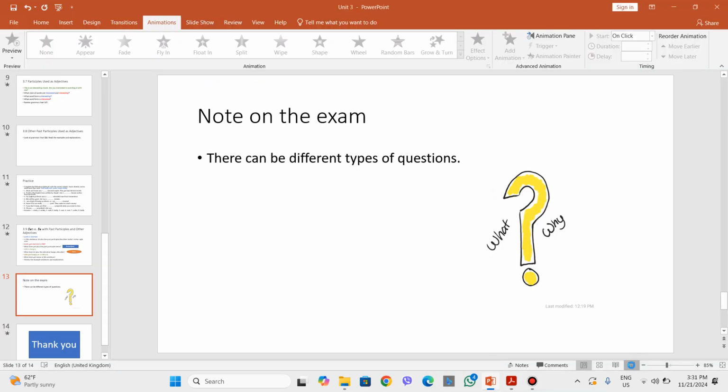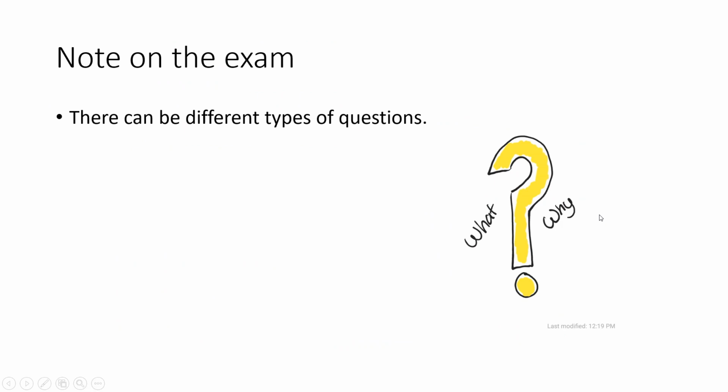Now there is a note on the exam. There can be different types of questions, and by this I mean that the questions can be about practice or about theory as well. Practice is you have a gap to fill in, a choice to make. But by theory, I mean, for example, I may ask you, when do we use the present perfect? What are the uses of the passive voice?